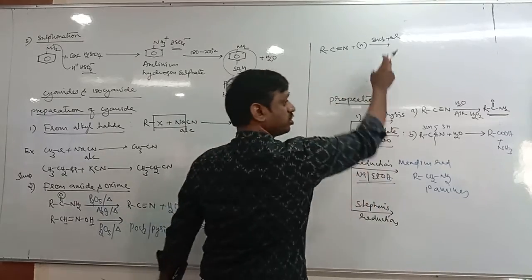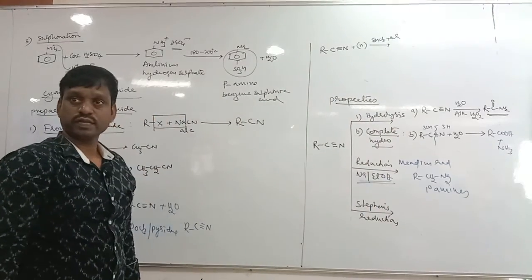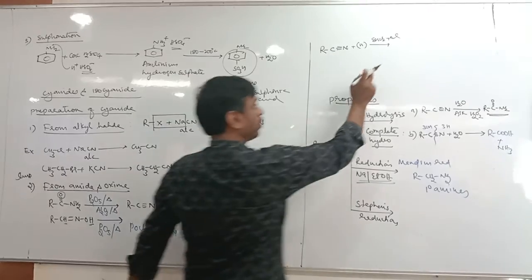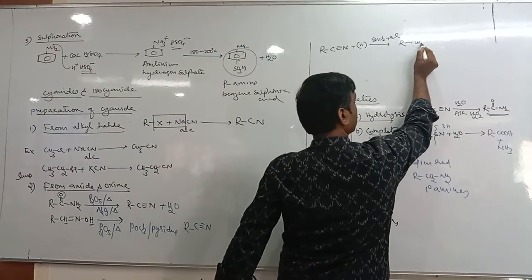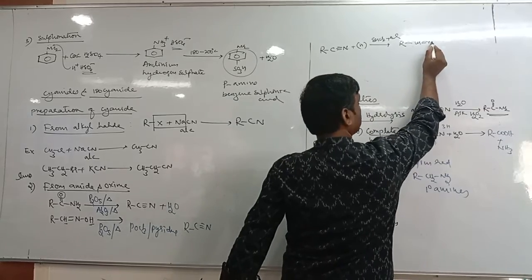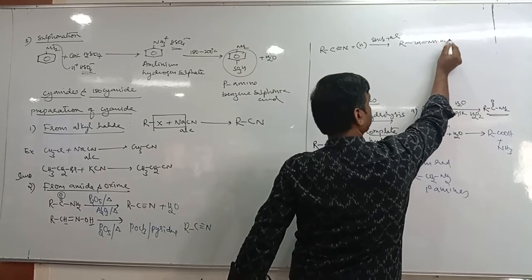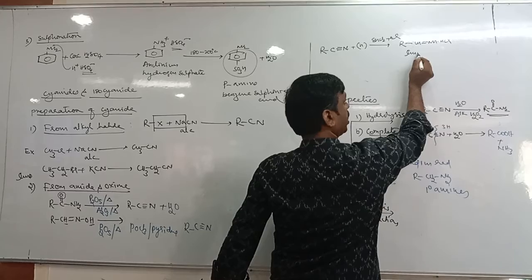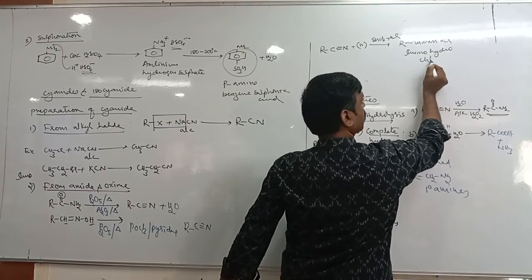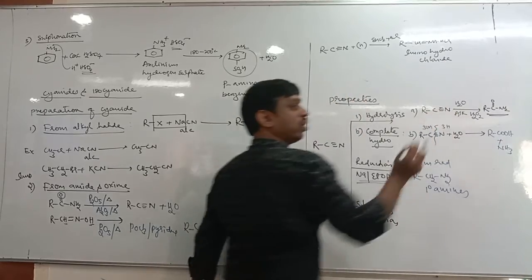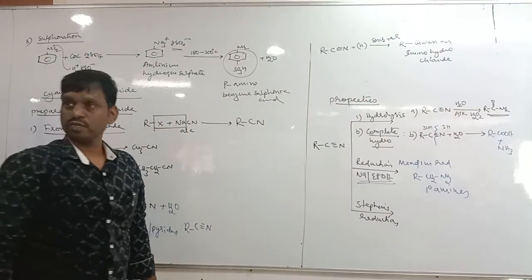This SnCl2 and HCl produces hydrogen. Then tell me what you get? The triple bond becomes a double bond, and N becomes NH·HCl. It is called imino hydrochloride.